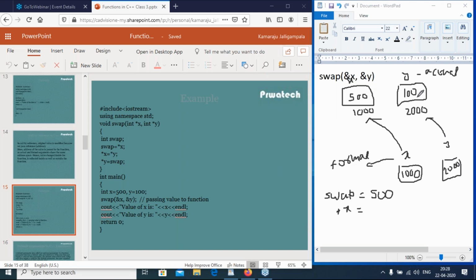What is the value at 2000? It is 100. *x means the value at x, and the value at x is now 100.